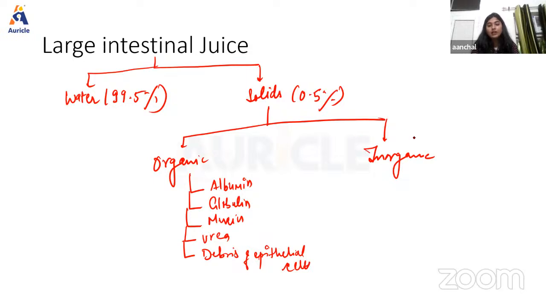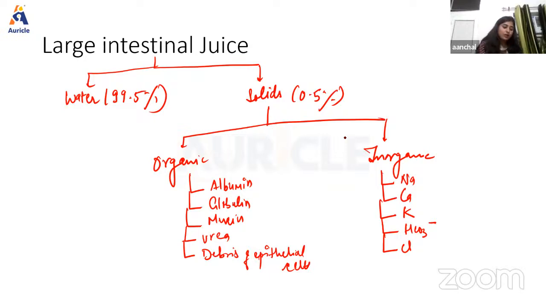Then in inorganic substances, it has sodium, calcium, potassium, bicarbonate, then fluoride. Okay, so these are the substances present in the inorganic part.